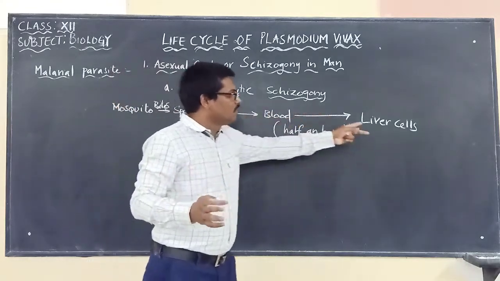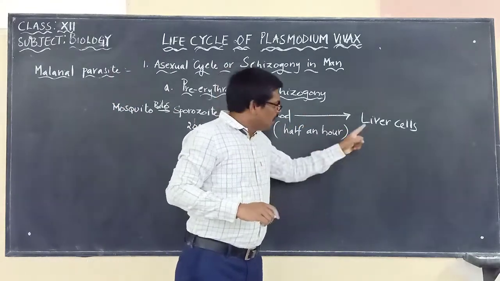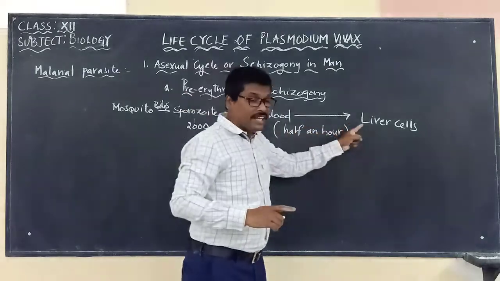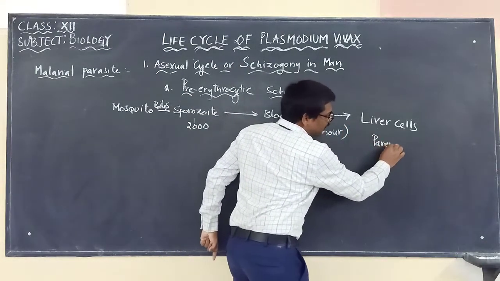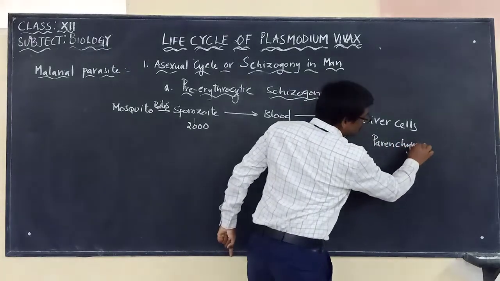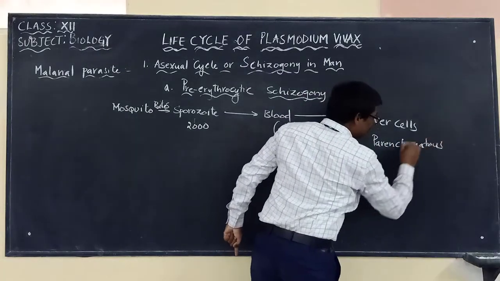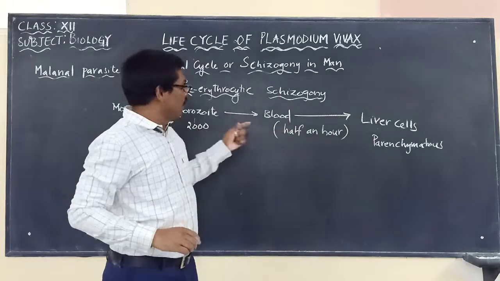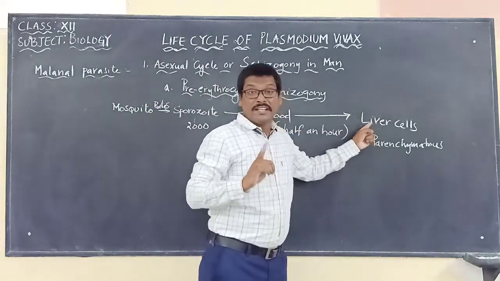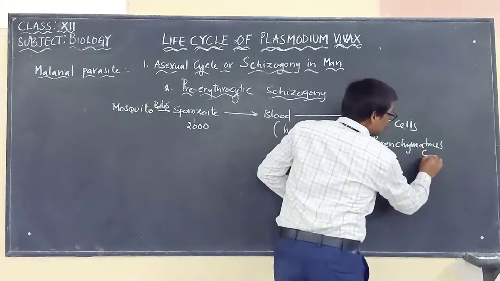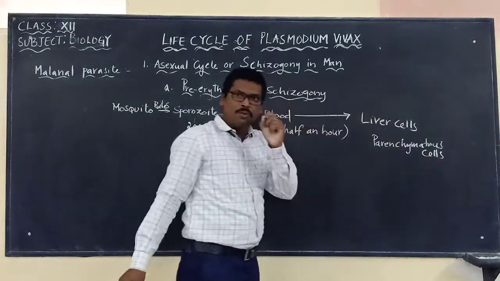They have already reached what? The liver cells. Here, they will be entering into the parenchymatous cells of the liver. So where are these sporozoites present in the liver? They are present in the parenchymatous cells of the liver. Now here,